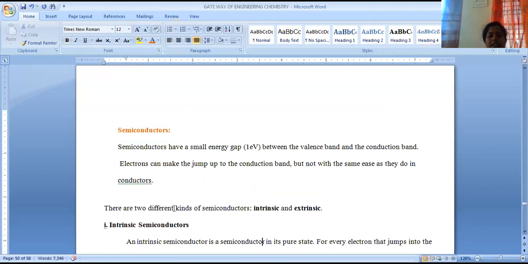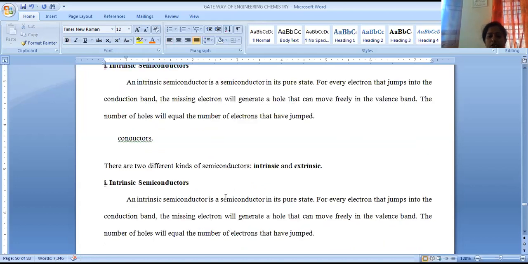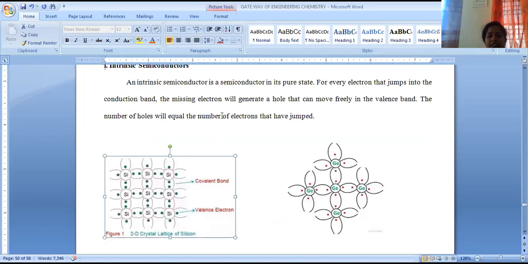Again, we can classify these semiconductors into two types. One is intrinsic semiconductor, second is extrinsic semiconductor. An intrinsic semiconductor is one which has conduction without any addition, in its pure state. If it is able to pass current, that is called intrinsic. Here we have the silicon structure and the germanium structure.